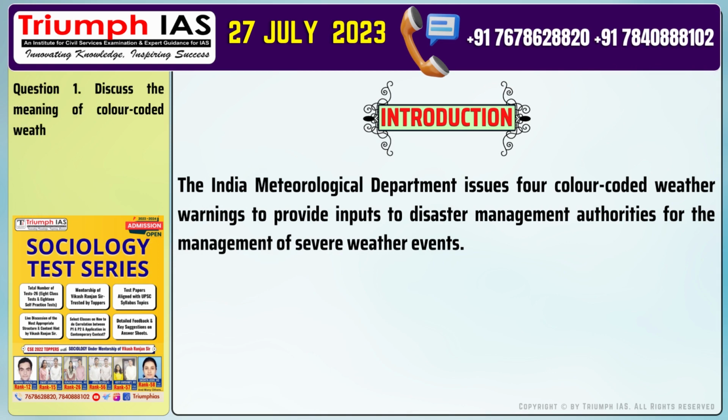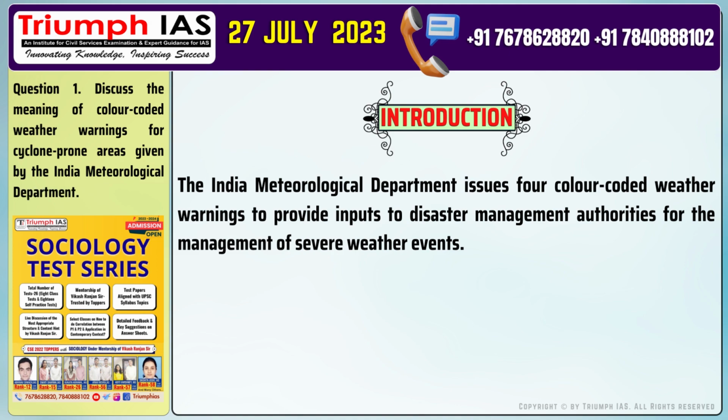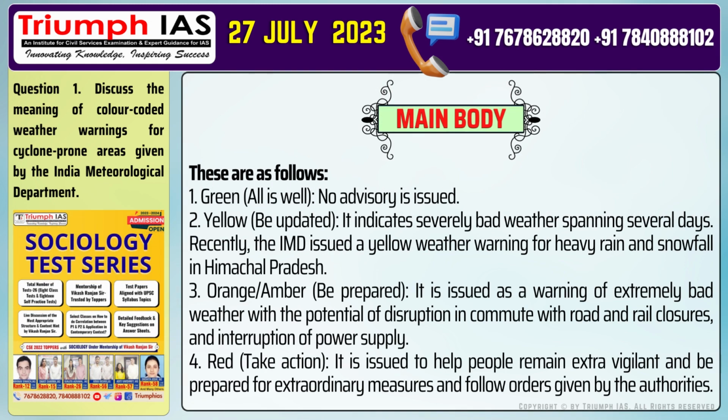The India Meteorological Department issues 4 color-coded weather warnings to provide inputs to disaster management authorities for the management of severe weather events. The main body of the answer should be as follows. Number 1. Green, all is well, no advisory is issued. Number 2. Yellow, be updated, it indicates severely bad weather spanning several days.